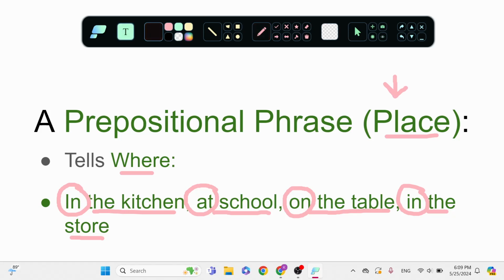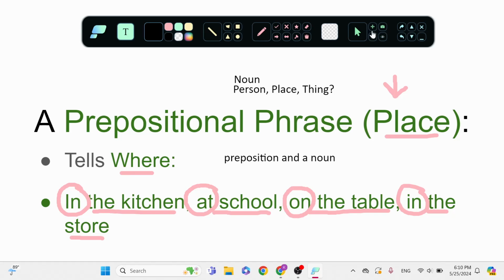But wait, we have another word for place. Do you remember what is a person, place, or thing? That is a noun, right? So we can say a prepositional phrase has a preposition and a noun.